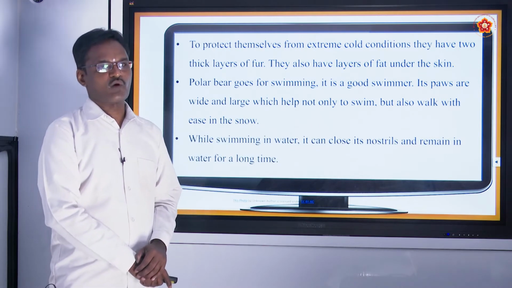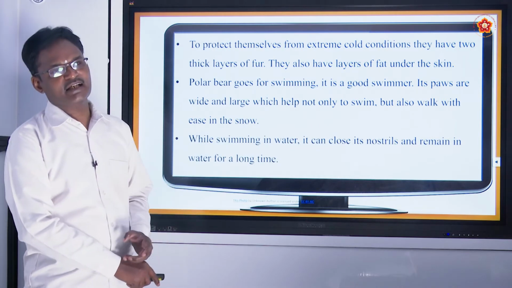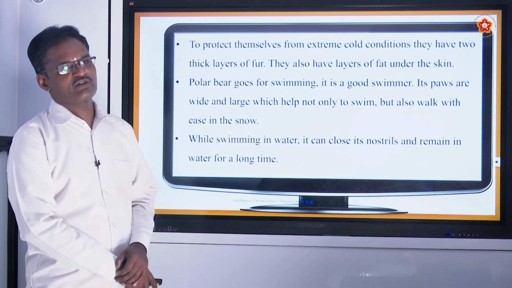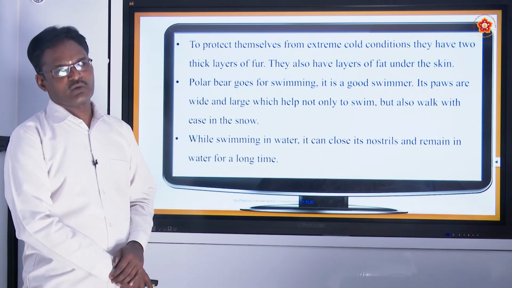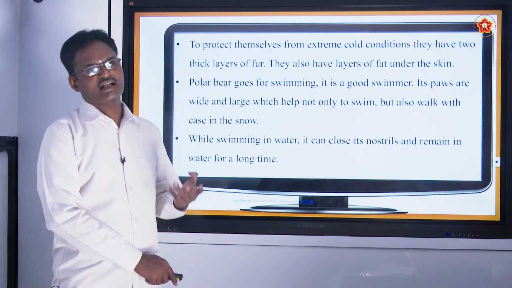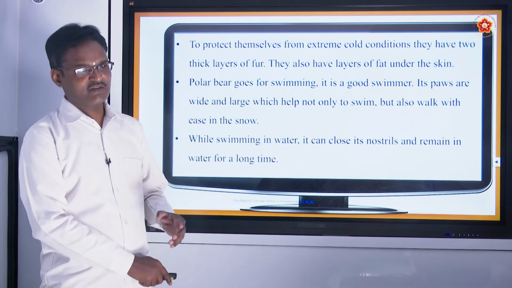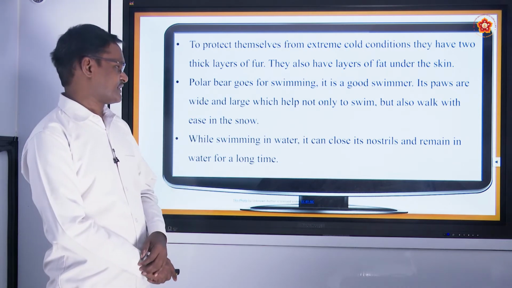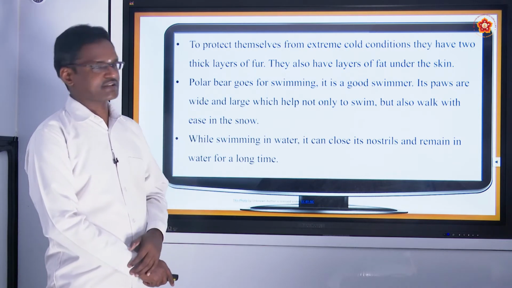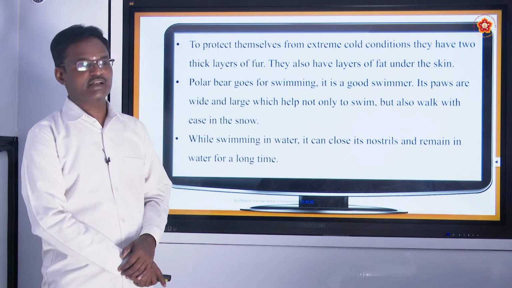Not only that, while swimming, the polar bear can hold its nostrils closed for a very long time. Normally we do different types of yogic activities. In the same way, by nature, the polar bear can close its nostrils and remain underwater for a very long time.